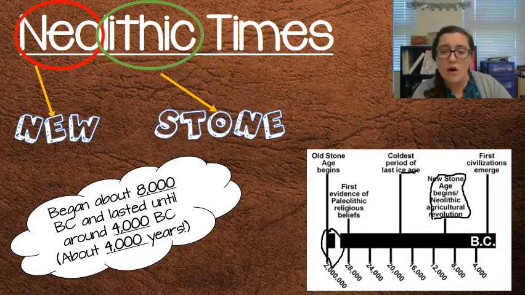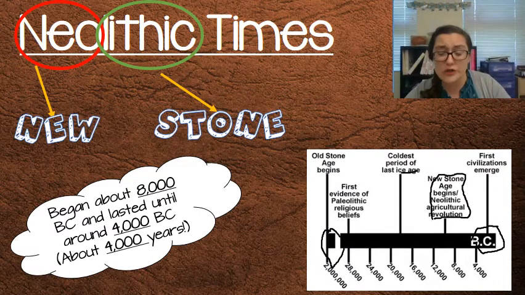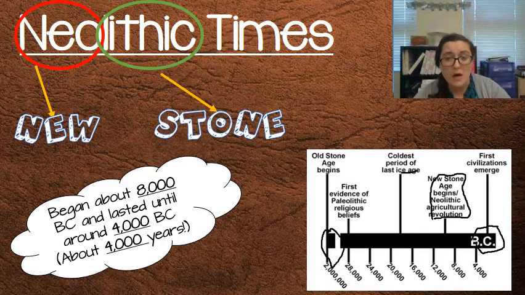And these are all BC, or before Christ. So as we look at these timelines, make sure we know this is more than 10,000 years ago from where we are today. We're talking about huge stretches of time. But this is where we really start seeing people living in a lifestyle a little bit more similar to our own. So we're going to see a lot of similarities coming up very soon.